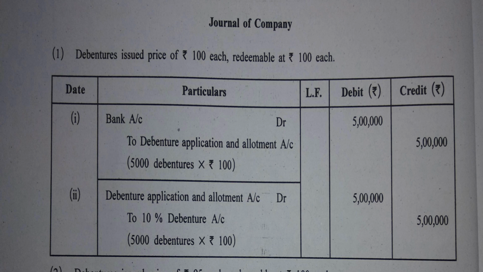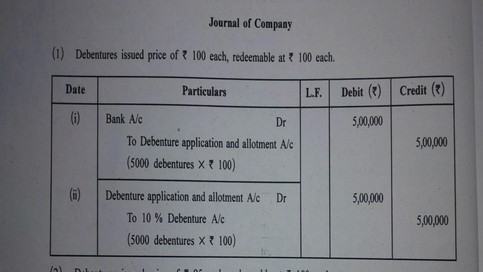Debenture is a liability of the company, a non-current liability. This I have always mentioned from the very first lecture itself. So the second journal entry says debenture application and allotment account debit to 10% debenture account, 5 lakh again.